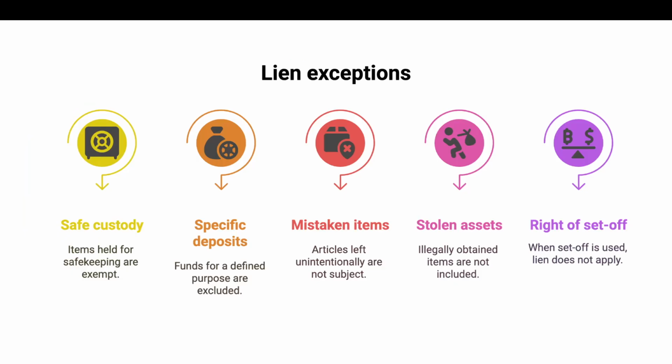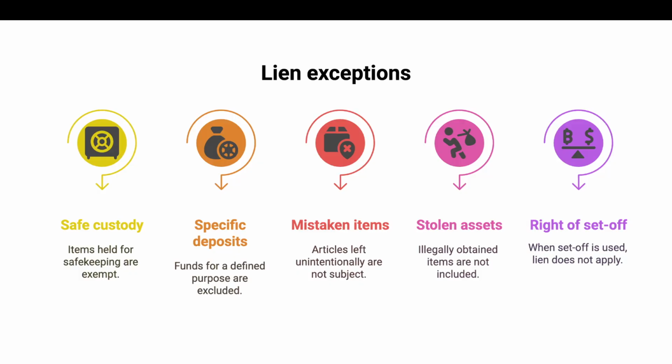Now, what are the exceptions where banker's lien cannot be used? Number one, if articles are kept only for safe custody. So, if gold is put in the locker, the bank cannot use the lien. Documents given for any specific purpose. If there is any specific purpose for which documents are given, then also the bank cannot use lien.